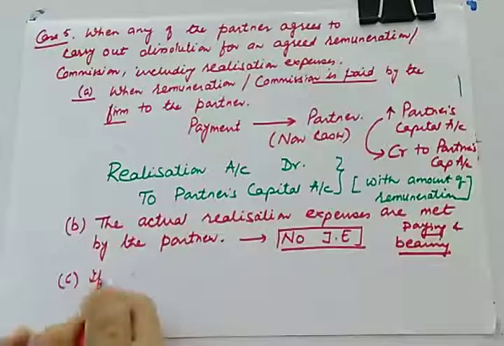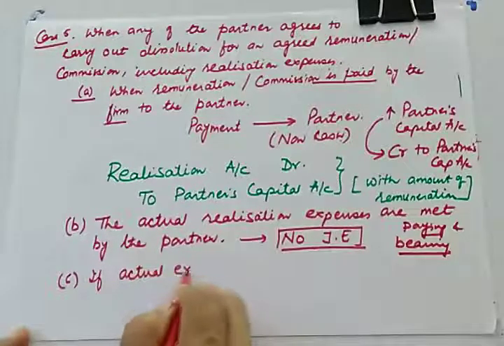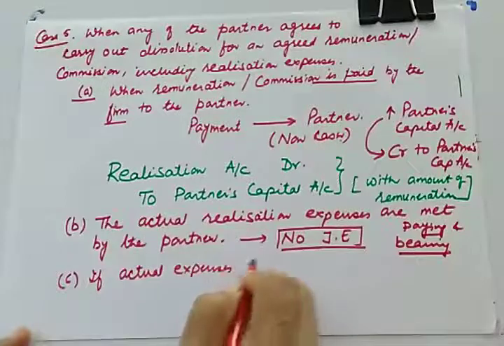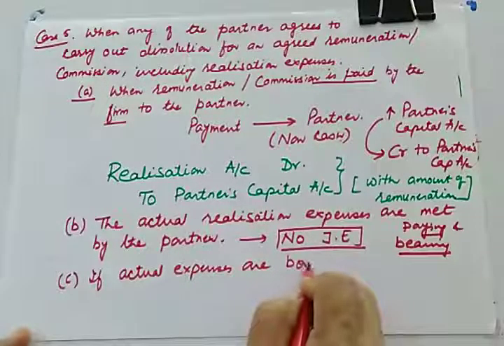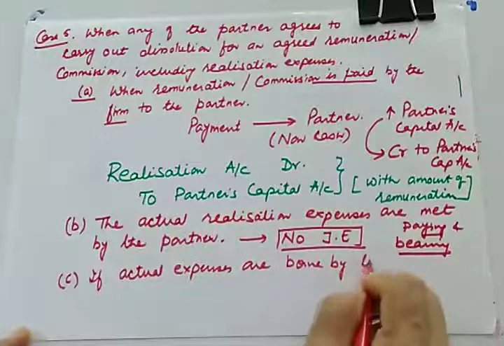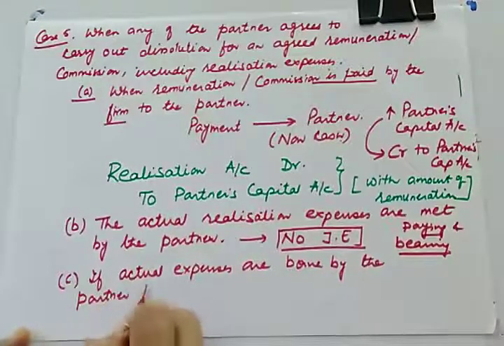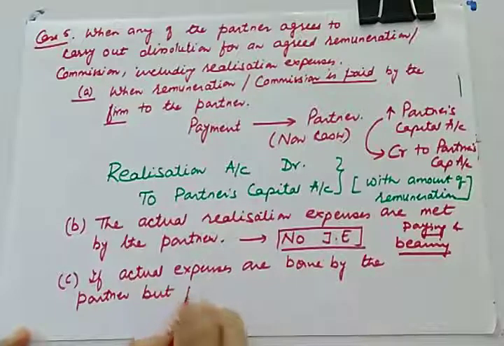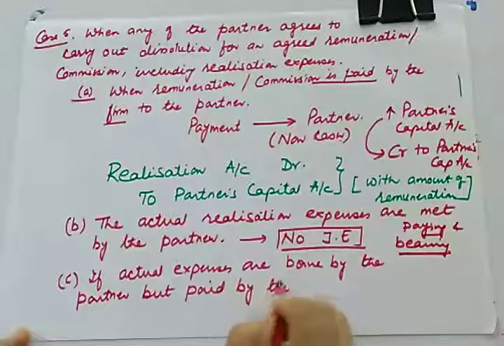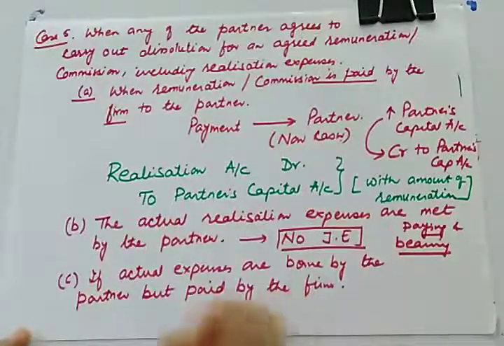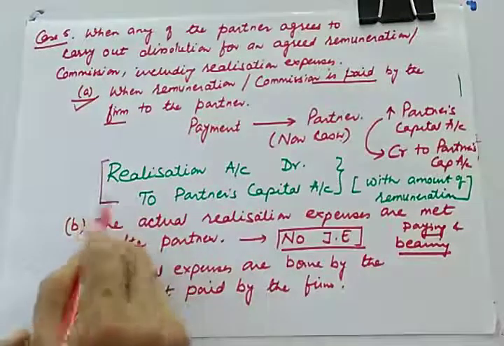If actual expenses are borne by the partner but paid by the firm, in that case first entry will remain as it is. There will be no change in the first entry.